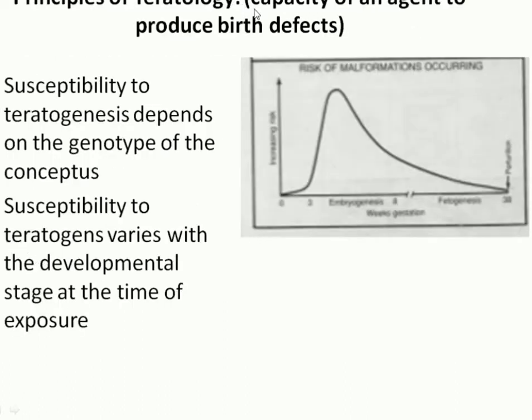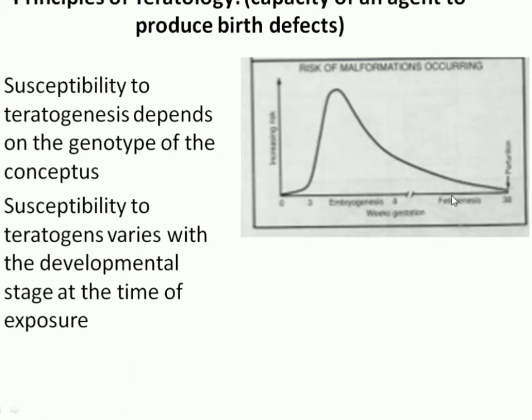Principles of teratology. First, susceptibility to teratogenesis depends on the genotype of the conceptus. So already we discussed, if there is an abnormal chromosome number or abnormal structure of chromosome within the fetus, it causes congenital anomaly. Second, susceptibility to teratogens varies with the developmental stage at the time of exposure. So this is the embryo.